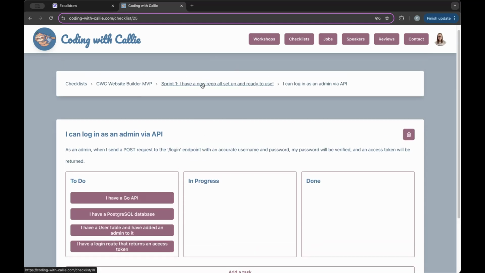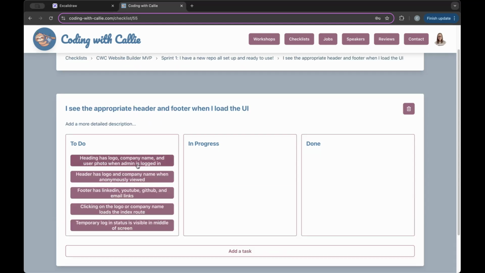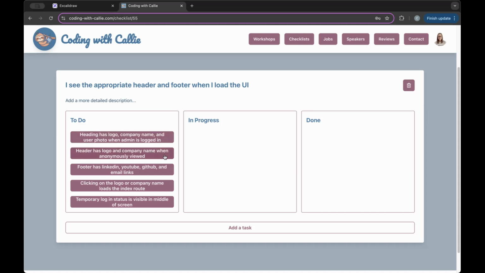Let's take a look at the other chunk of work. The other chunk of work is that I can see an appropriate header and footer when I load the UI. All right, so this mostly looks like front end work, but remember we need that user details route on the API still. So this is when the admin's logged in. This says what the heading should show versus anonymous user, what the footer should show, what clicking on the logo or company name should do, which is reload the homepage, and then temporary login status visible in the middle of the screen. So most of this is front end, but you'll see as I go into it, some back end work is needed.